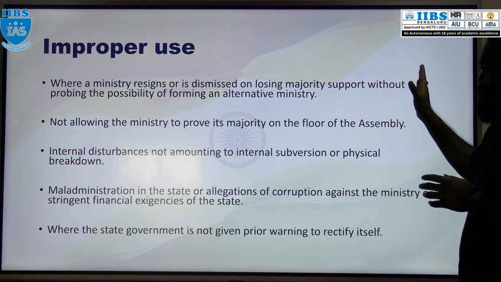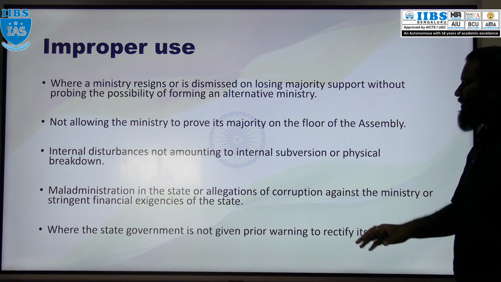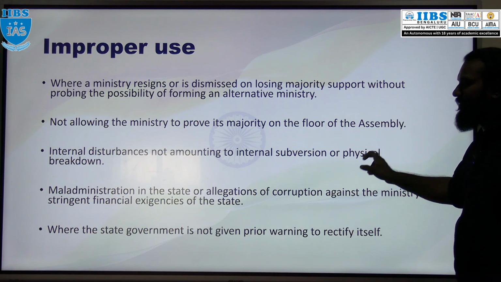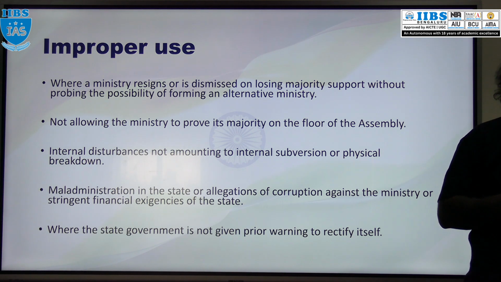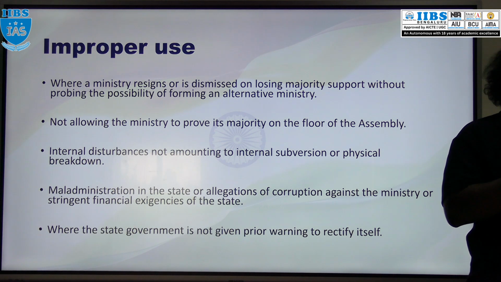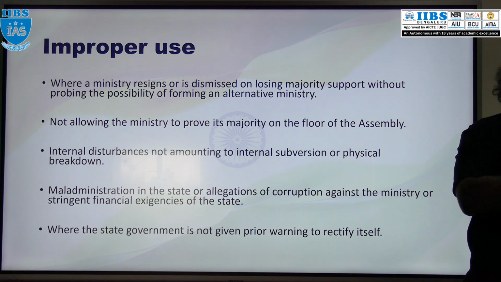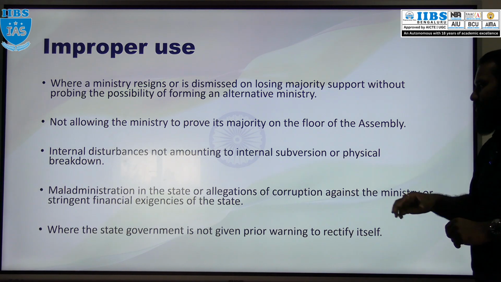Okay, improper use of this one is also not allowing the minister to prove the majority on the floor of the assembly. In the assembly, allow the minister to prove the majority, not outside in the media. Outside means media only or somewhere else or the governor's office. No. In the assembly only, let the ministers prove the majority.